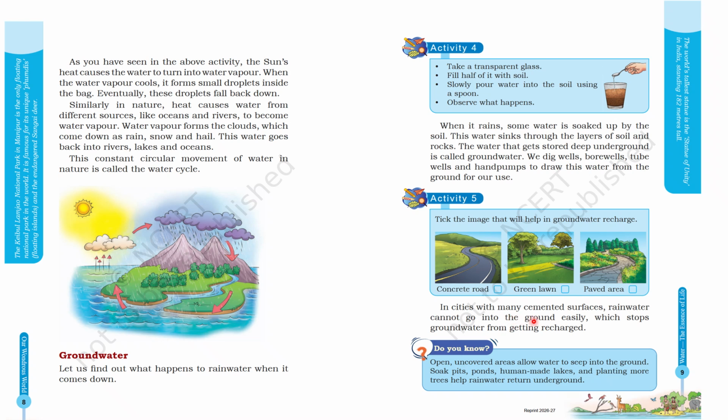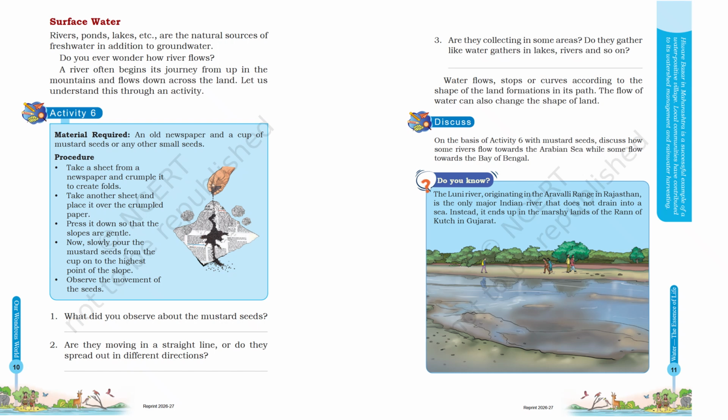In cities with many cemented surfaces, rainwater cannot go into the ground easily, which stops groundwater from getting recharged. Surface water, rivers, ponds, lakes, etc. are the natural sources of fresh water in addition to groundwater.